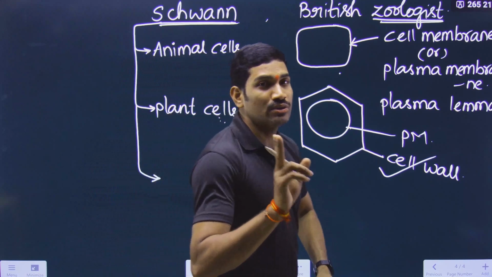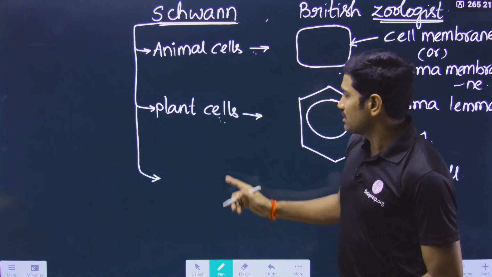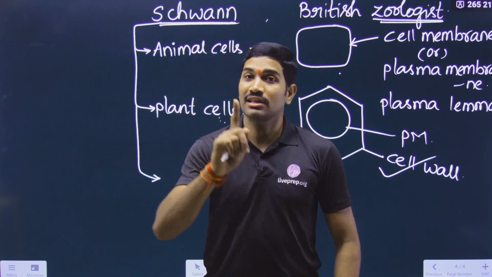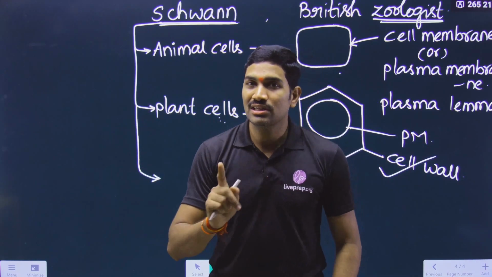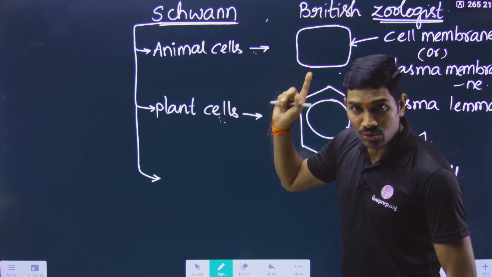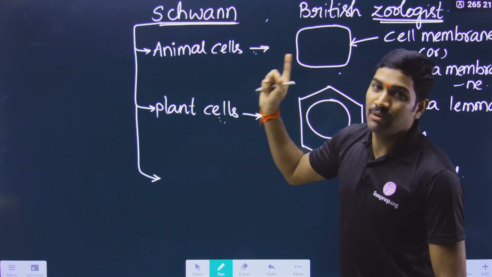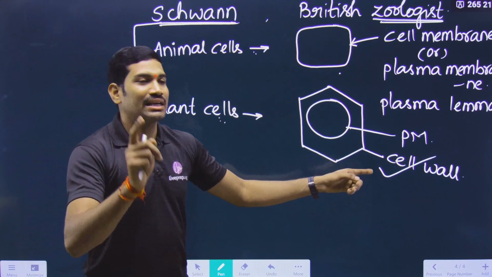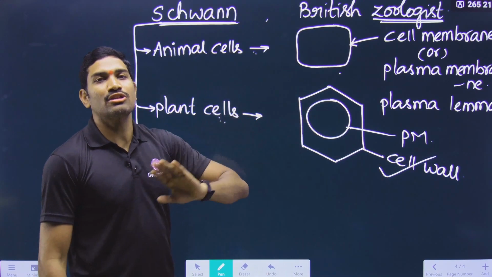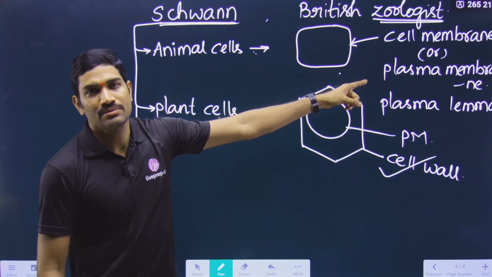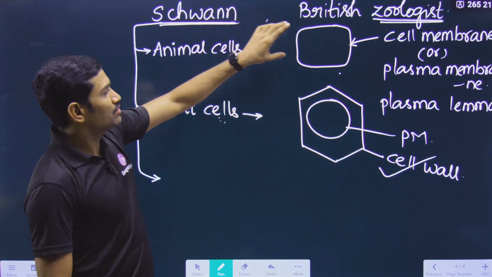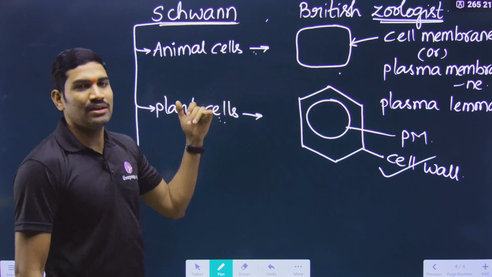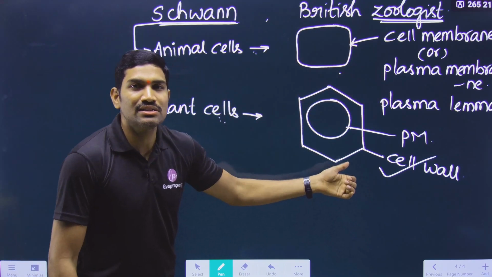Please remember, many students make a mistake here, thinking that plant cells means botanist, and botanist means Schleiden. That is wrong. It is not about Schleiden, it is about Schwann. Even though he is a zoologist, he observed the plant cells. Based on his observation, he said that the presence of the cell wall is a unique and characteristic feature of plant cells because it is not present in animal cells. So Schwann observed that in animal cells the outermost layer is the cell membrane or plasma membrane, but in plant cells the outermost one is the cell wall.